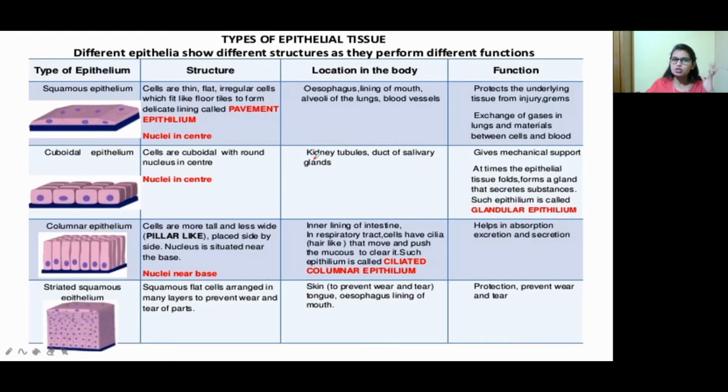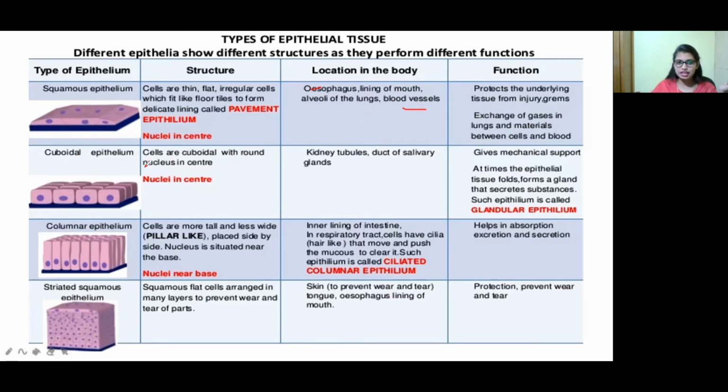So when we come to the location, where is this type of epithelial tissue present in our body? Squamous epithelium tissue is present in the esophagus, lining of the mouth, alveoli of the lungs, and also in blood vessels. It protects the underlying tissue from injury. What are the functions? It protects our body from injury and from germs, and it helps exchange gases between the lungs and blood, and materials between cells and blood. Okay, so now move on to the next epithelium, that is cuboidal epithelium.